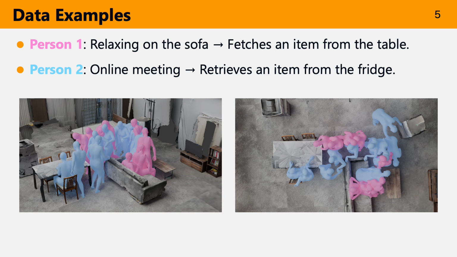Here is a visualization of a sample sequence from our dataset. To distinguish the interacting partners, we render the human meshes in different colors. The person shown in pink starts by relaxing on the sofa, but then stands up to fetch an item from the table. Meanwhile, the person in blue is attending an online meeting and later gets up to retrieve something from the fridge. This example demonstrates how our dataset captures complex, multi-person interactions within a dynamic home environment.